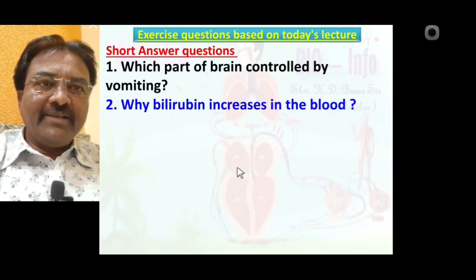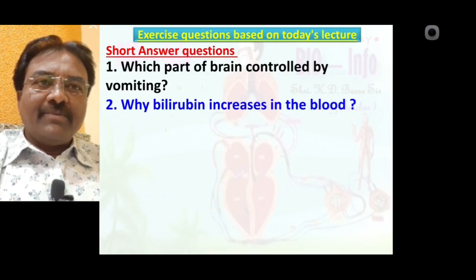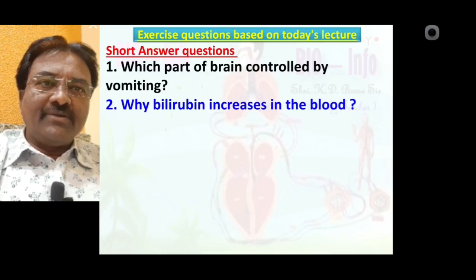Why does bilirubin increase in the blood? Due to breakdown of red blood cells, which contain hemoglobin, to produce bilirubin. Such bilirubin increases in the blood because of abnormal function of the liver or sometimes obstruction of the bile duct.